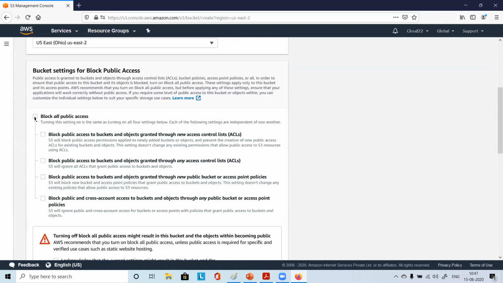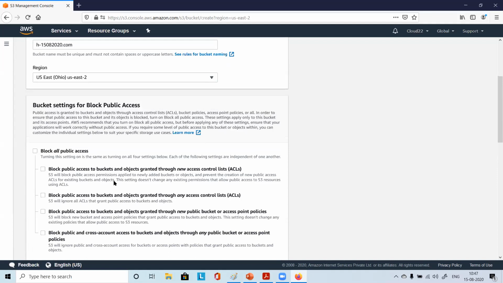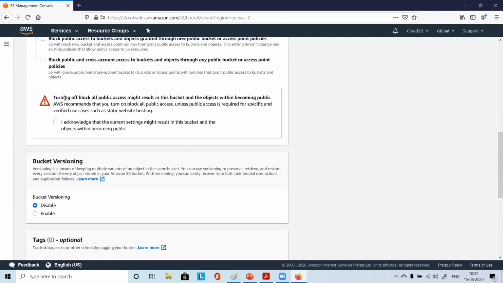Okay. Because we want our website to be accessible by people, for now we are unblocking the public access by removing that option. Then we'll put some policy in place so that it will be read-only access, right? So just remove this and acknowledge it. Because this is a security risk, they are asking us to acknowledge that we are turning off the public access option, so it will become publicly available. So you just acknowledge. Okay.